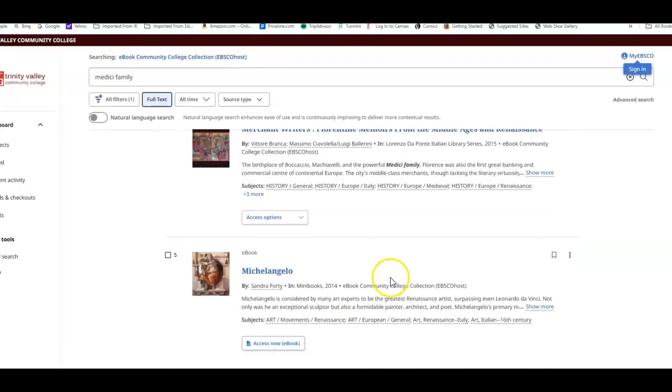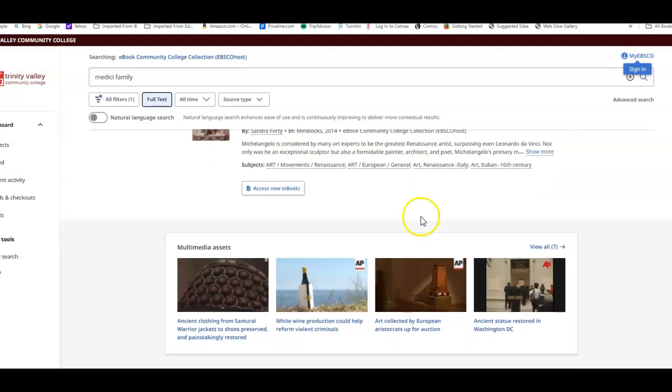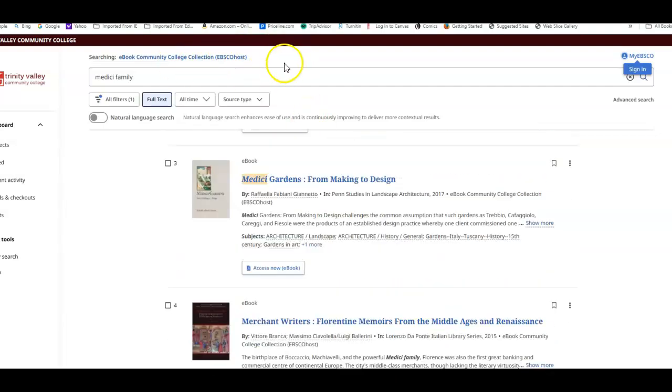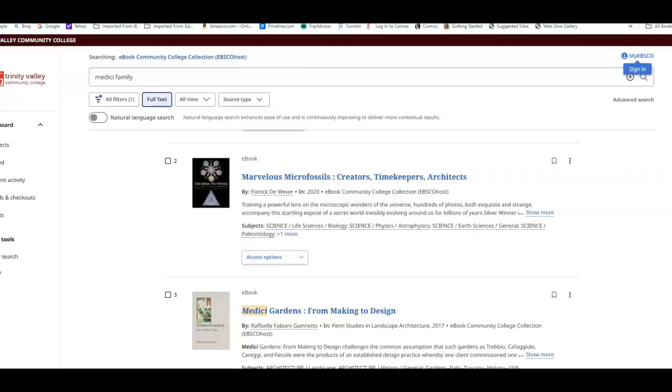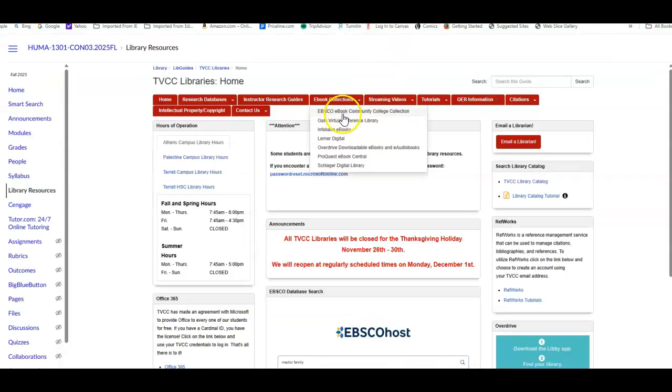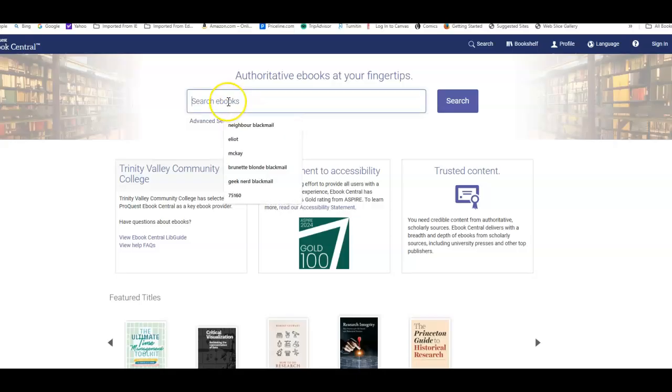There's one about Michelangelo, the one we were just looking at. So you have some details here with the ebook collection. And then also underneath this one, if you look at the reference library, we have a ProQuest book. This is, again, one to look at with Medici family.